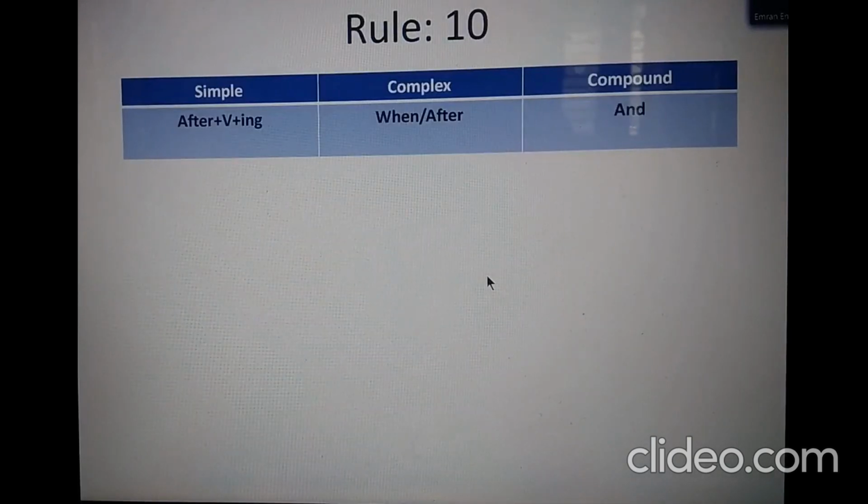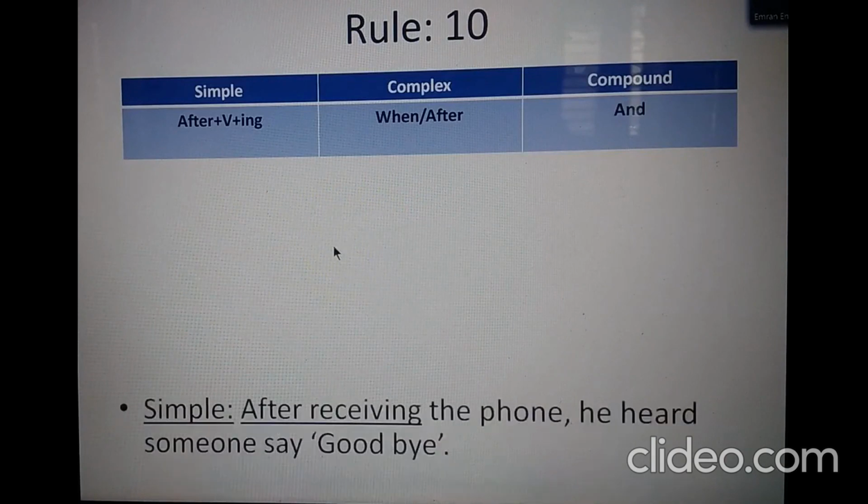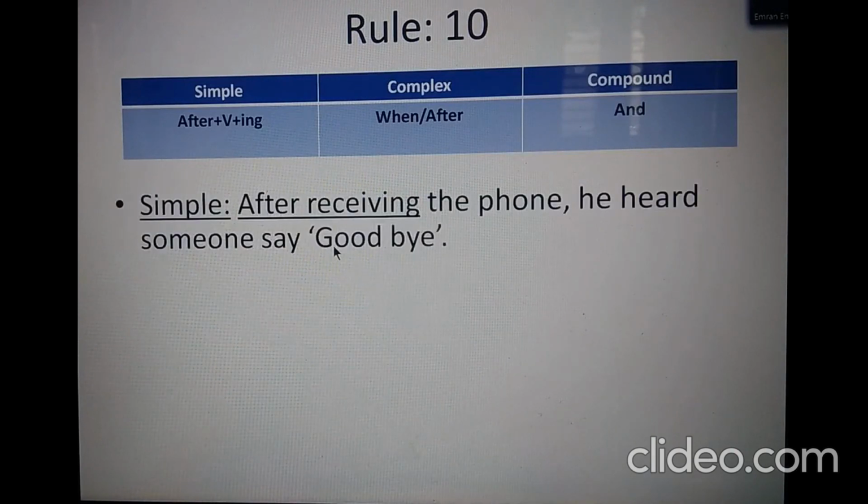So this is rule 10. Here we know that the word after can be used both as a conjunction and as a preposition. In this rule, the word after in the simple form has been used as a preposition.